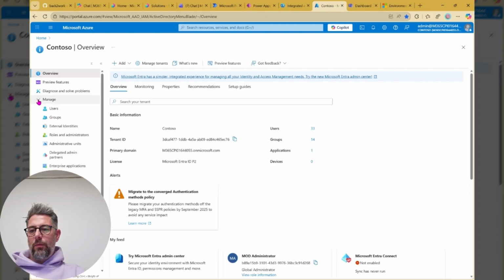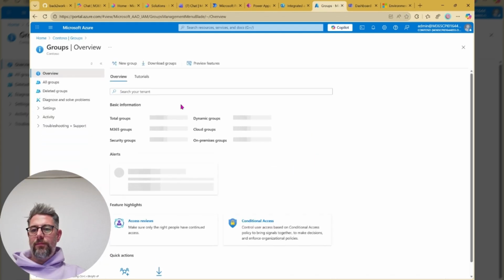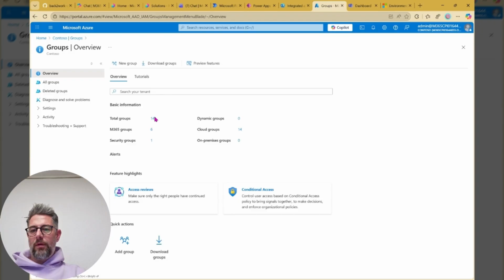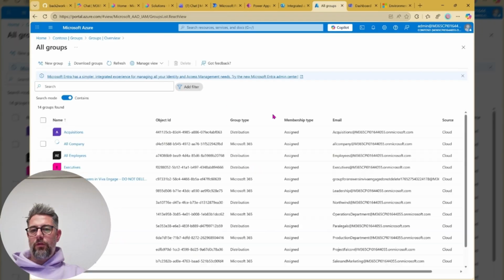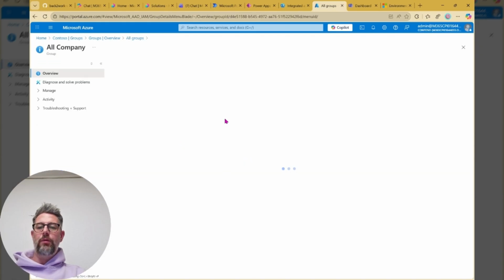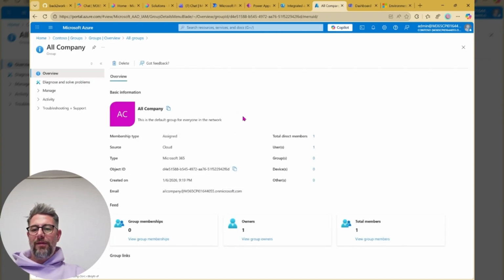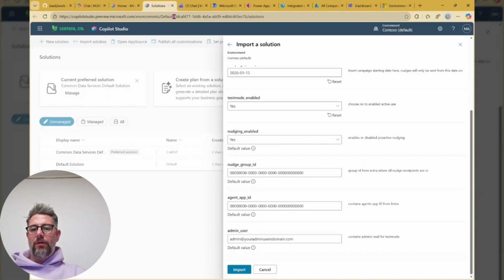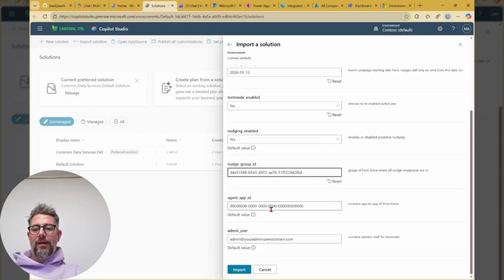And then what we would need is the groups. Let's have a look at which kind of groups we have over here. In my case, I would take the all company group because I want everyone in my test environment to receive it. I got the object ID over here, copy that, and going back to the solution import. So that is the nudge group ID. Agent app ID will come later. And now we need the admin user.